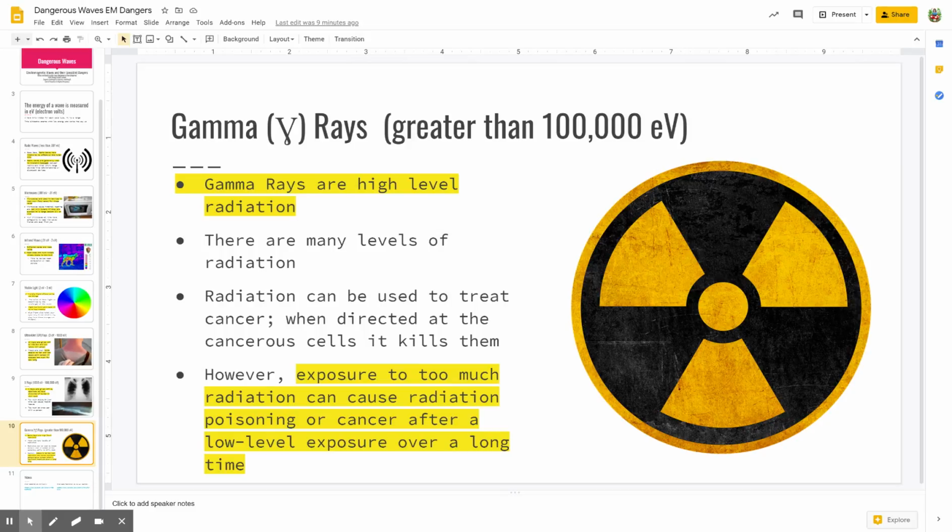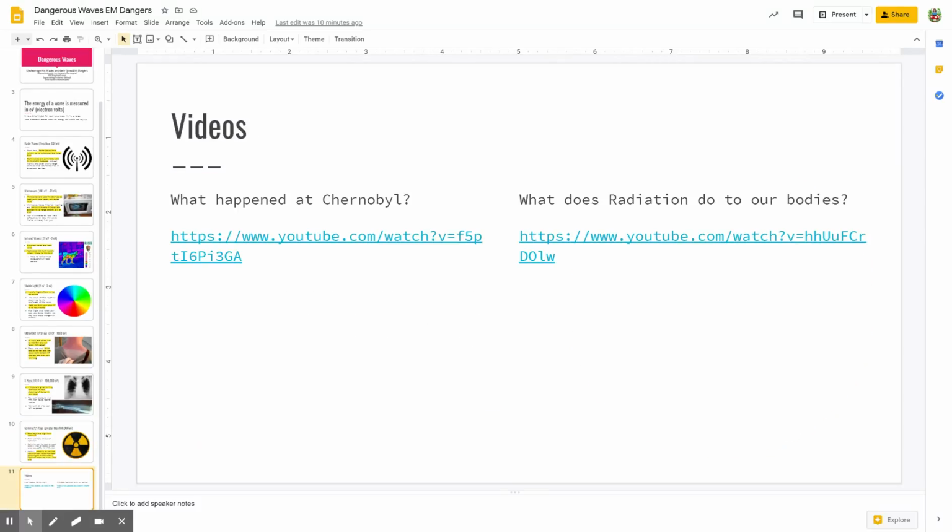Okay. Now, low level radiation over time can cause radiation poisoning or even cause cancer. If you get exposed to too much radiation all at once, then that can cause radiation poisoning. And radiation poisoning is really, really bad for us. It's really nasty. And that kind of takes us to our last slide.